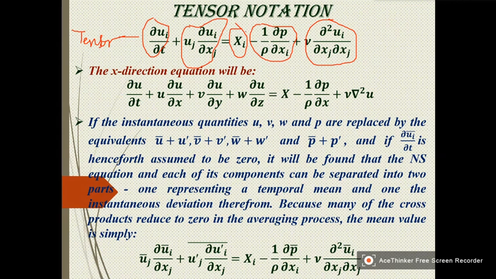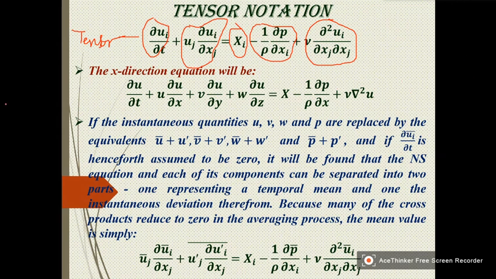See, we could reduce the number of terms. How many terms are here? This is 1, 2, 3, 4, 5. Whereas here we have 1, 2, 3, 4, 5, 6, 7.